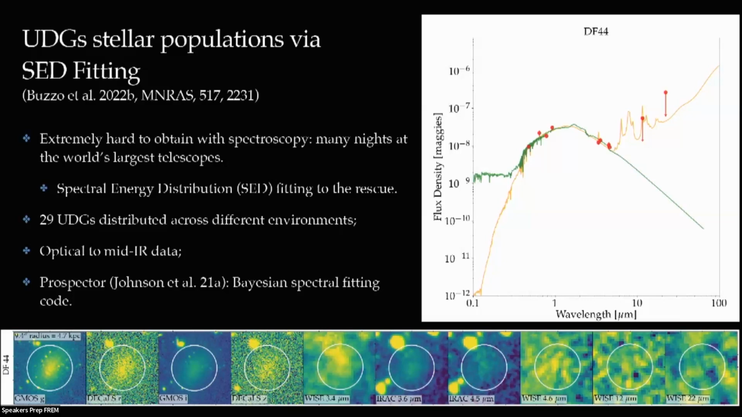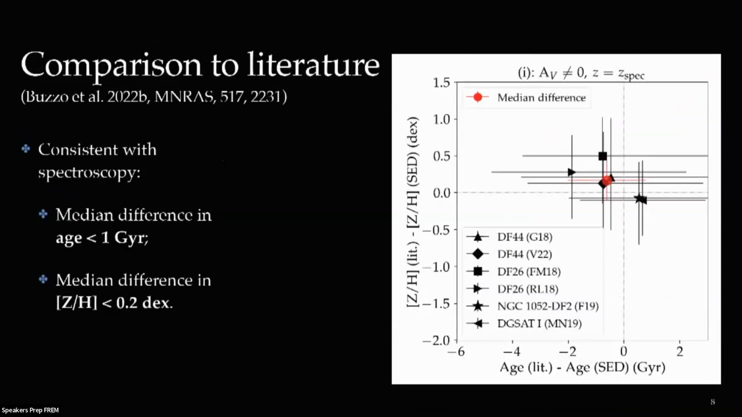So the first thing we did here was to compare the stellar populations that we were getting from SED fitting to the ones that we have from spectroscopy to see if we were recovering reliable stellar populations. So here I'm showing in the x-axis the age difference between the literature from spectroscopy and my ages from SED fitting, and in the y-axis the metallicities. And I have this information only for 4 galaxies in my sample, but what I want to draw your attention to is the median difference, which is shown by the red circle there. Within errors, we are consistent with 0, which is what we wanted, and we find that we have a difference of less than 1 gigayear in age and less than 0.2 dex in metallicity.